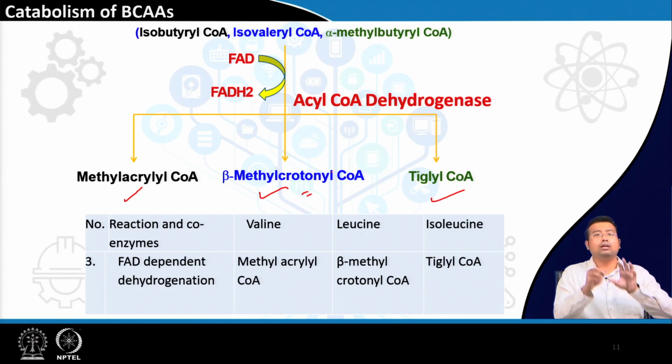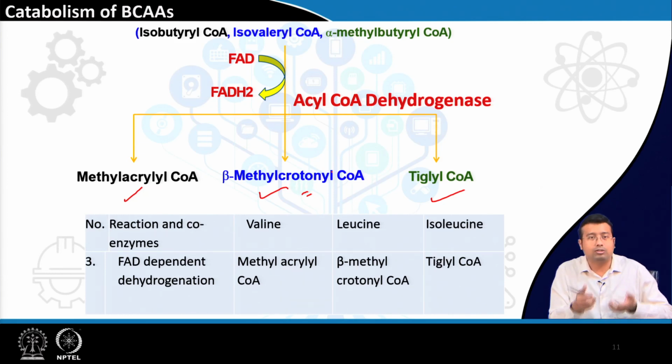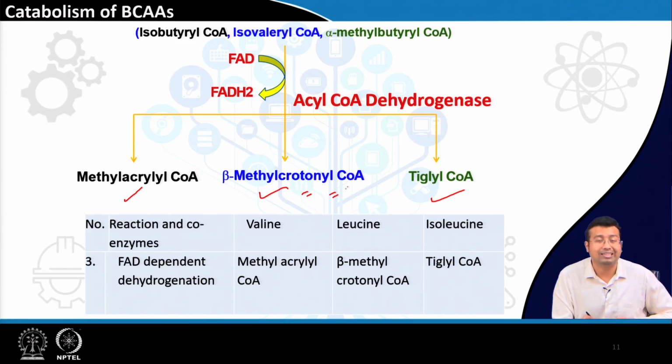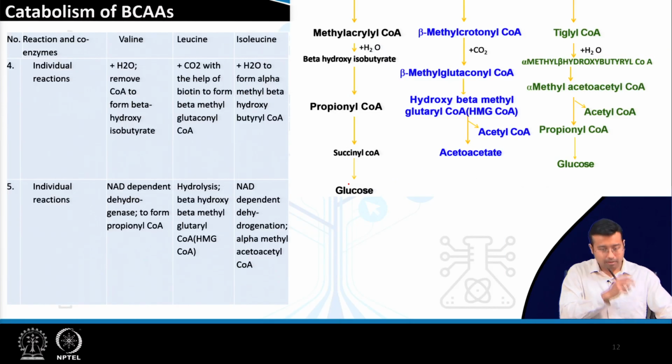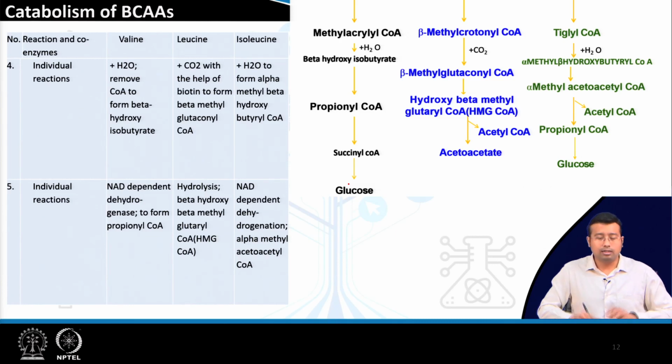As you know, enzyme can be named after a substrate on which it acts. So, dehydrogenase was acting on that compound, and that dehydrogenase forms beta methyl crotonyl CoA. Why am I saying this? It is important, we will see in the disease section. Now what happens after these 3 common reactions, these individual amino acids go to their own path. Each individual amino acid suffers a different metabolic fate.